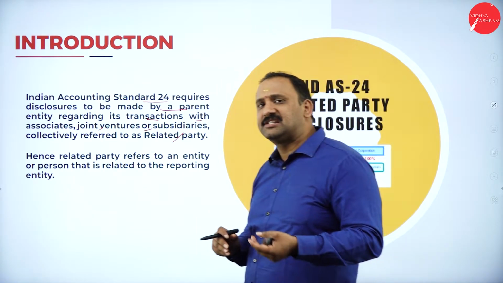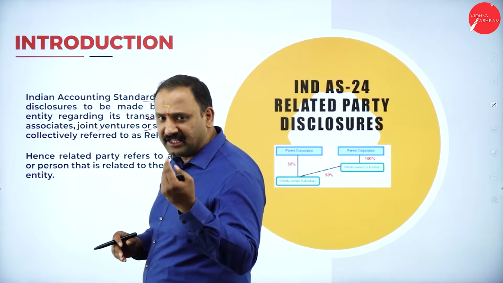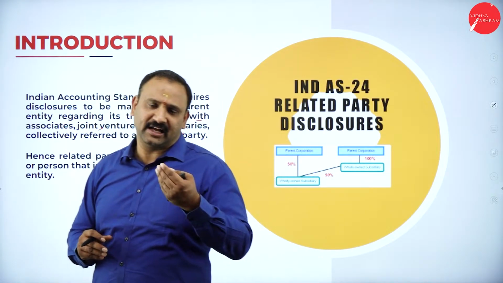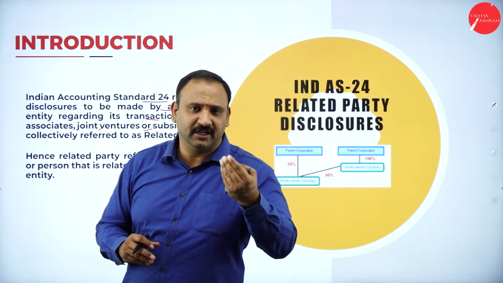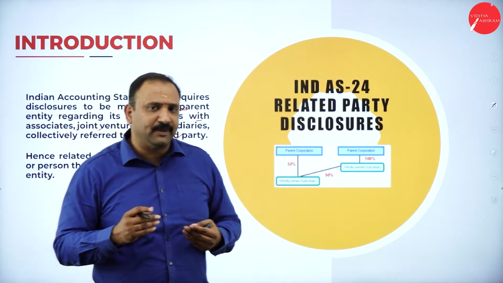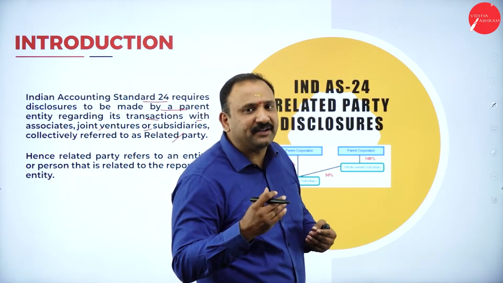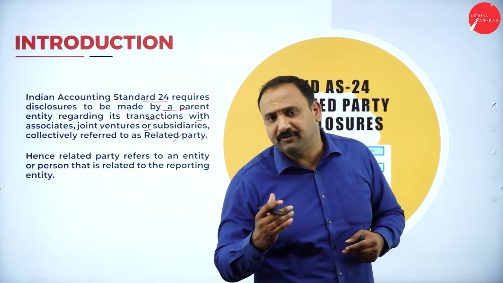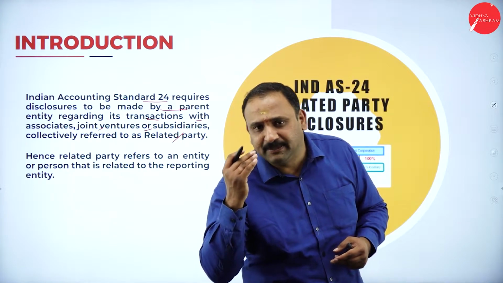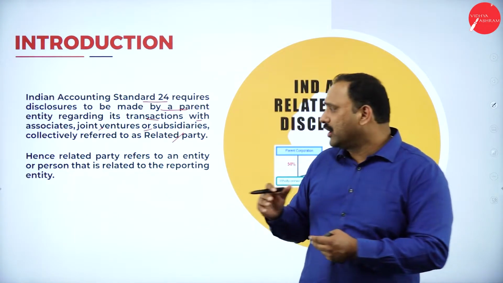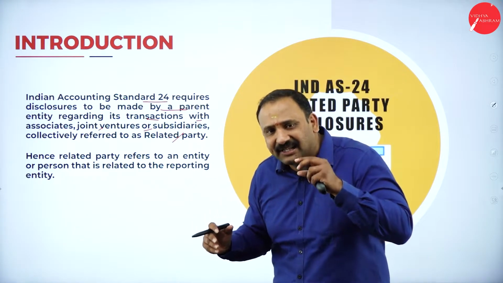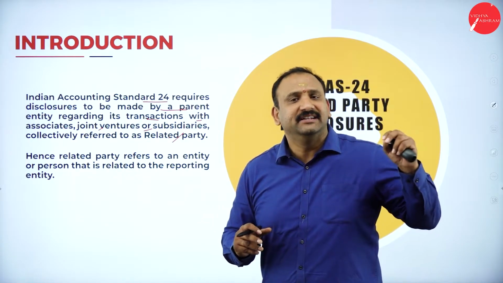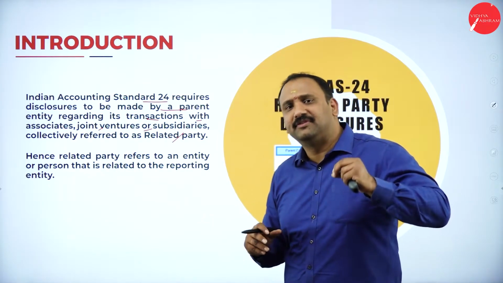Similarly, when Tata Steel formed a JV in European countries like Ireland and the UK, all these places are their related party transactions. Now, why are these things important for us? Because these things will help us to understand what the movement is, what the activity is altogether in terms of business, in terms of the entity movement.